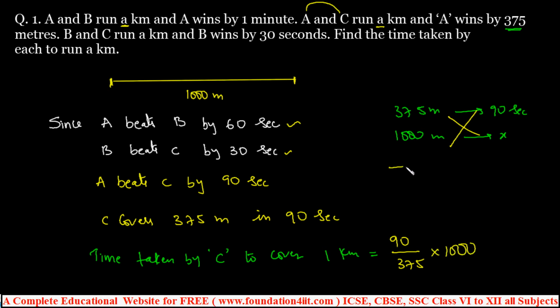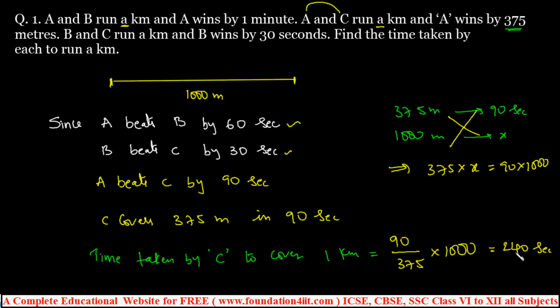Cross multiplication means direct variation: if the distance is increased, time also must be increased. So 375 into x is equal to 90 into 1000. From this, x is equal to 90 into 1000 by 375. You can calculate this as 240 seconds, right? So the time taken by C to cover the 1 kilometer is 240 seconds.